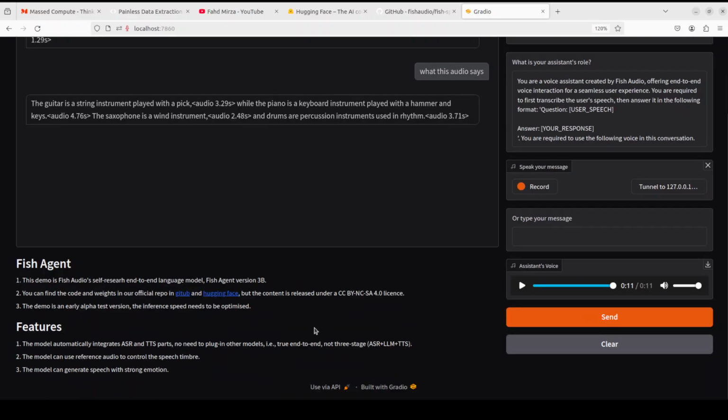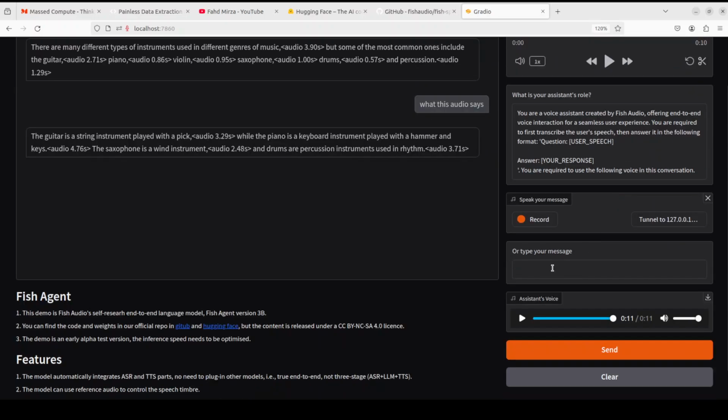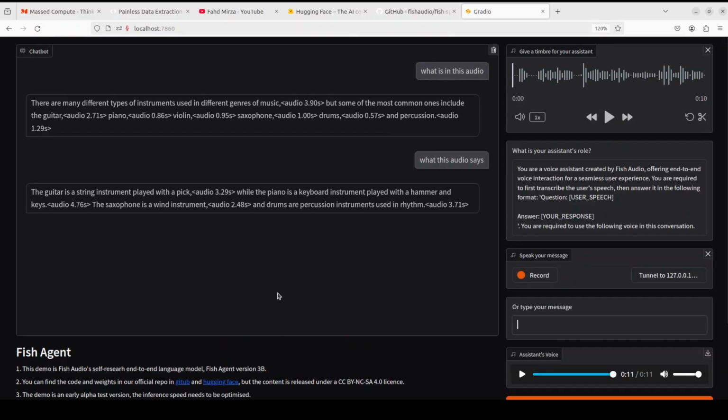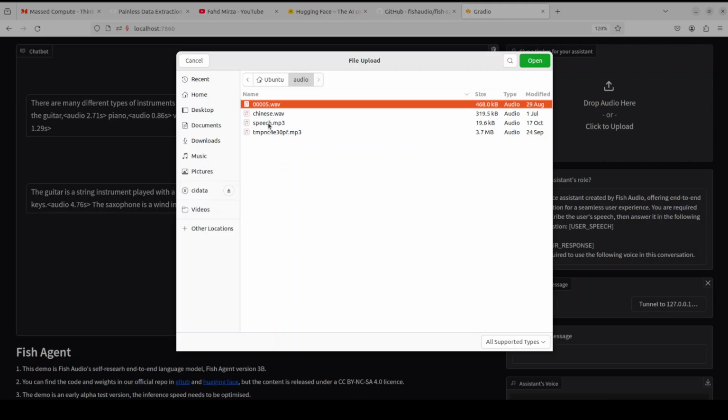Now this model automatically integrates the automatic speech recognition and TTS parts, but I think this above audio is just being used as a reference one, which we understand. Now the problem is that even so, if it is just a TTS one, it should just speak what I'm saying here, but it is just generating something on its own tangent, which is quite interesting. Because this is just a timbre for my assistant, maybe my audio is not correct, so I will select any other audio. So instead of this one, what I'm going to do is select maybe speech.